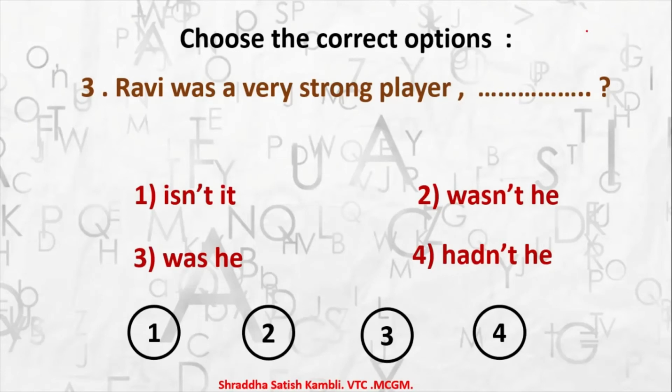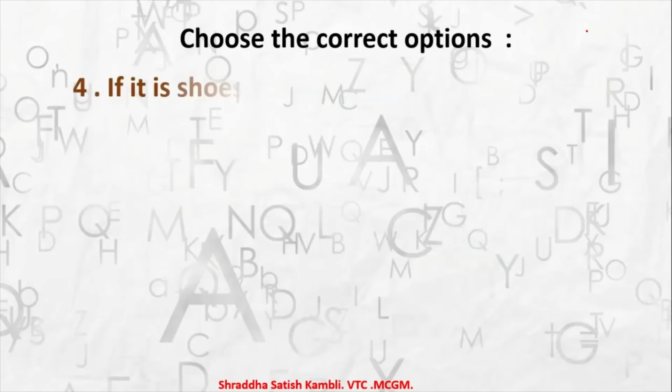Maybe right now Ravi is not a very strong player, or Ravi stopped playing, for all you know. So which one is the correct one, children? It is the second one. Wasn't he? Since the sentence is positive, the tag is negative. Ravi was a very strong player, wasn't he? Coming to the next one.